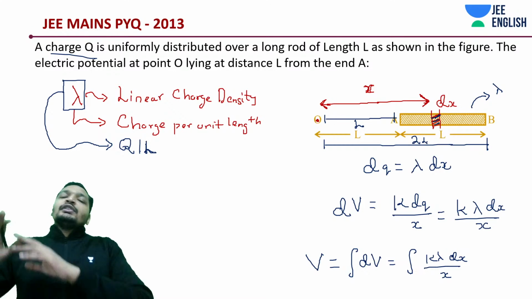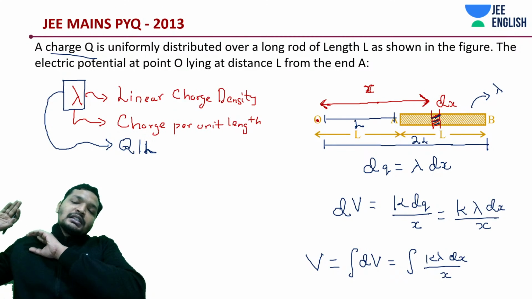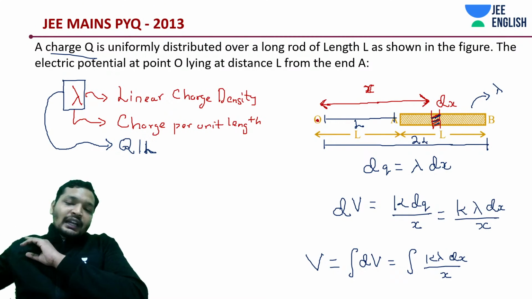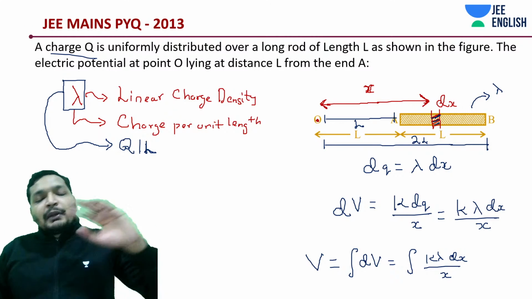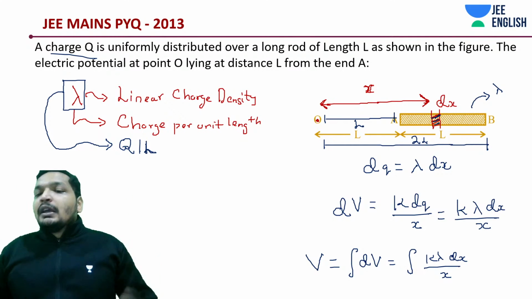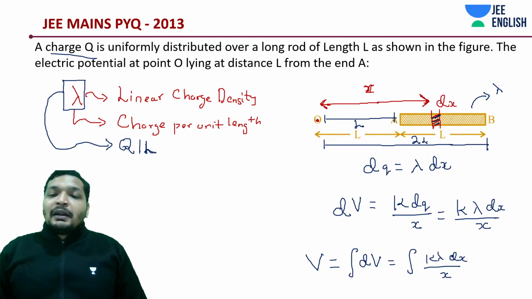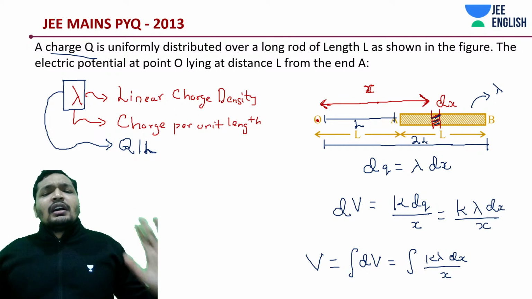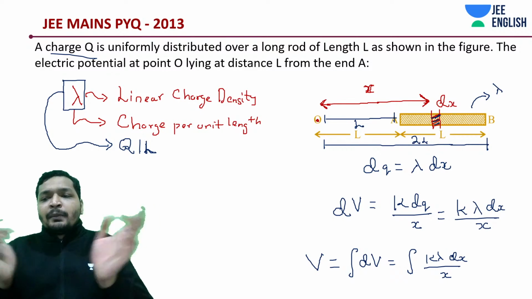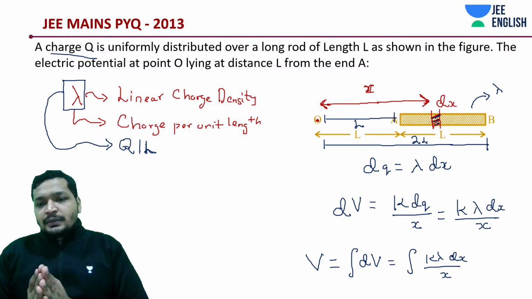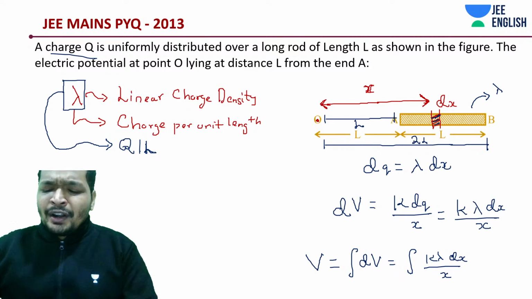If there was a point charge placed at distance L on the x-axis on the right end, it's going to be the same. Be it on the left end, it's going to be the same, A or B, but not on the middle one. For the middle one, let's say it's not an infinitely long rod, you need to resolve the components and cancel out. Alright, I think this is clear.